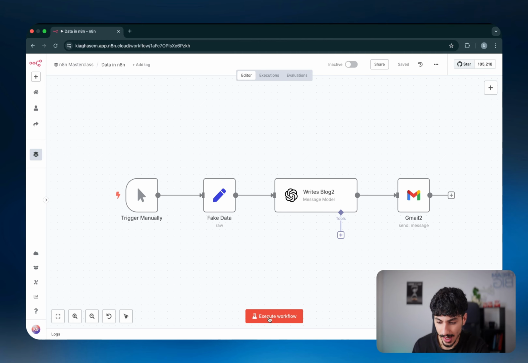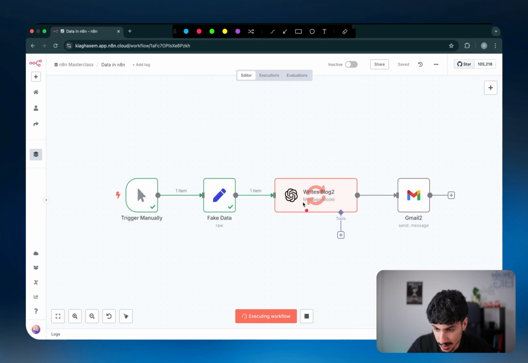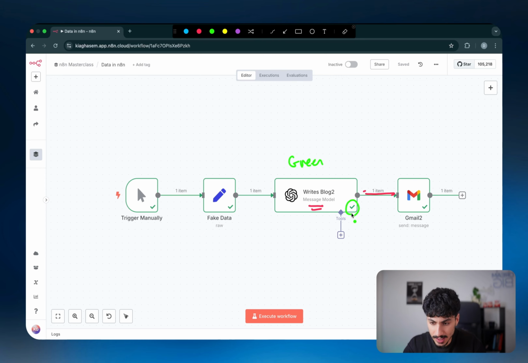So if I click on execute workflow, as you can see from the left to the right, each of the nodes gets this spinning twirly arrow, and that means that the data is currently inside this node. And then as it goes out of this node to the next one, the node becomes green and it gets this tick at the bottom. And then eventually the data goes all the way and comes out, and whatever is meant to happen actually ends up happening.